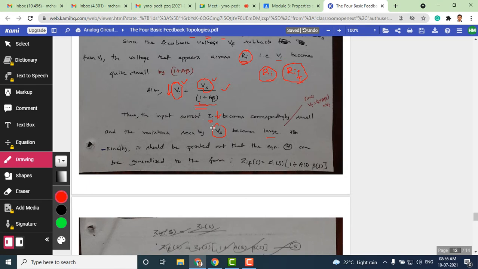The resistance that is seen by the VS, that's going to become large. That's what we've shown so far. The resistance seen by VS is nothing but the RIF. It's not RI. Okay.